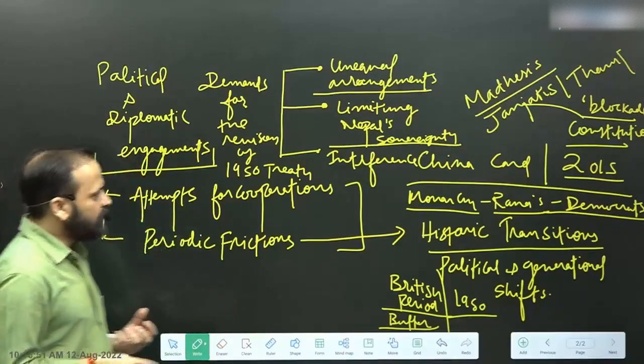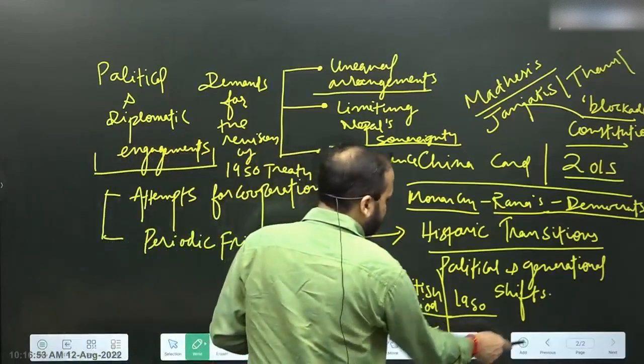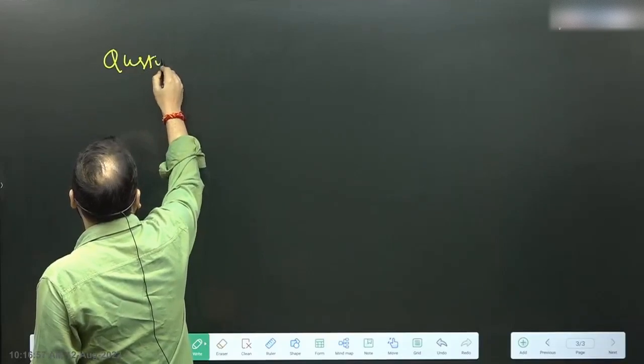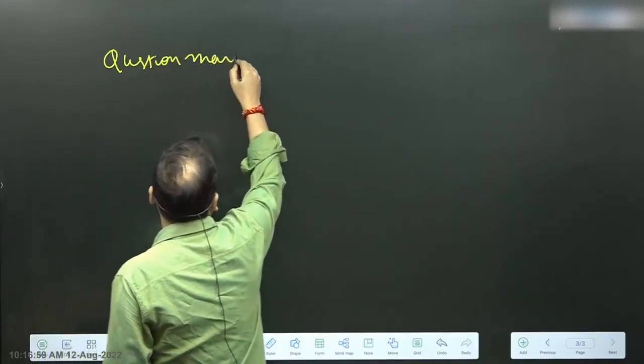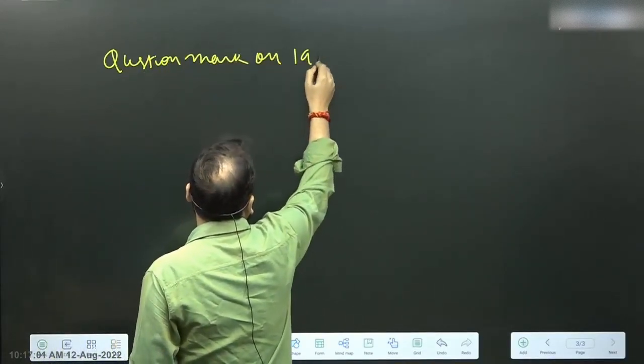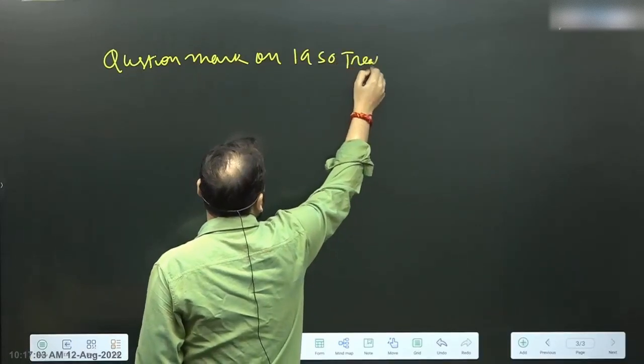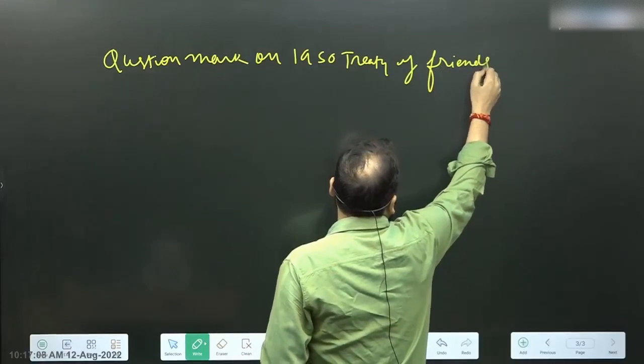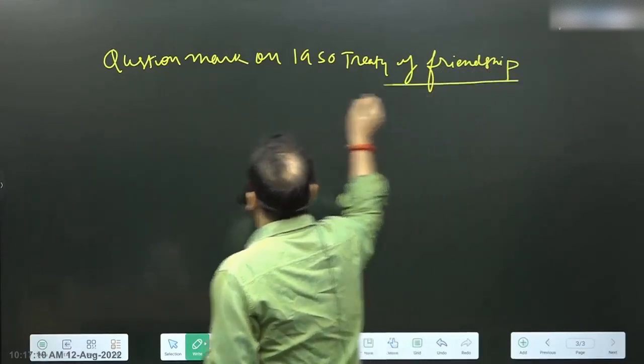So one prominent example of this is the question mark on the 1950 Treaty of Friendship. So first of all, we understand that this is an example.